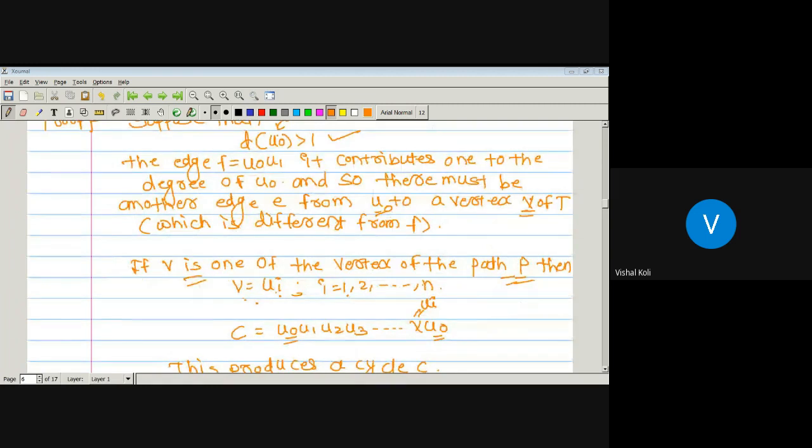Since we have taken another edge e from vertex u0 to v, and v is not a member of path P, it means v is adjacent with u0 and it is not a member of path P.